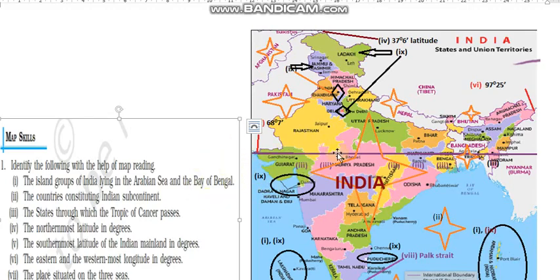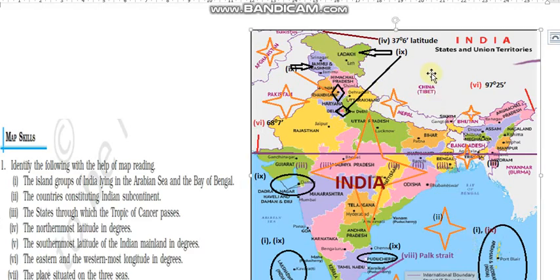Earlier including Telangana we had 29 states, but by dissolving 370 Jammu and Kashmir is now a union territory. So 28 states are there and 8 union territories. You can now understand by this map कि कितने आपके कंट्री में स्टेट्स हैं और कितनी आपके यूनियन टेरिटरीज हैं.